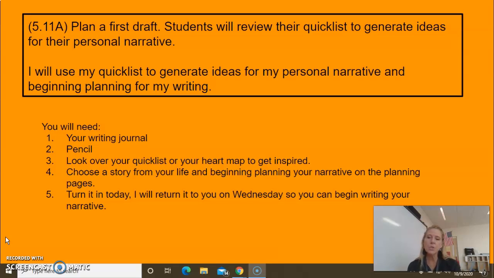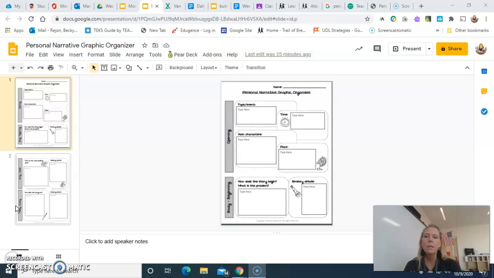You're going to choose a story from your life and begin planning your narrative on the planning pages that I have in the Google assignment. You will turn it in today, and I will return it to you on Wednesday so you can begin writing your narrative. This is what your attached personal narrative graphic organizer looks like.